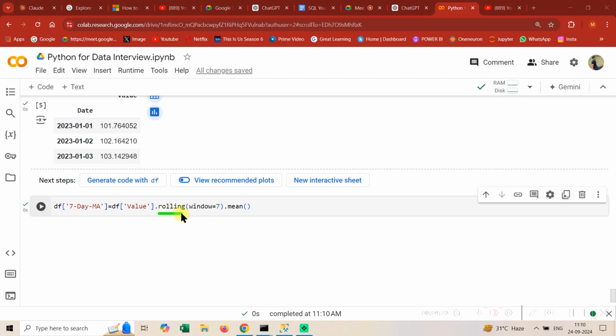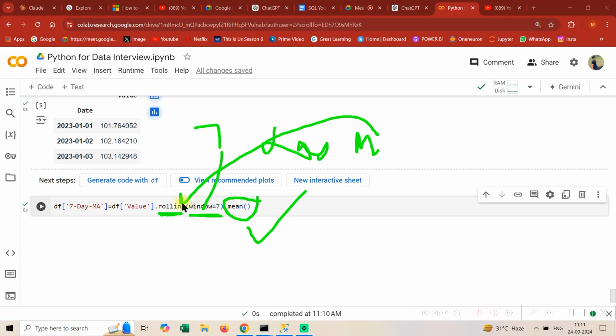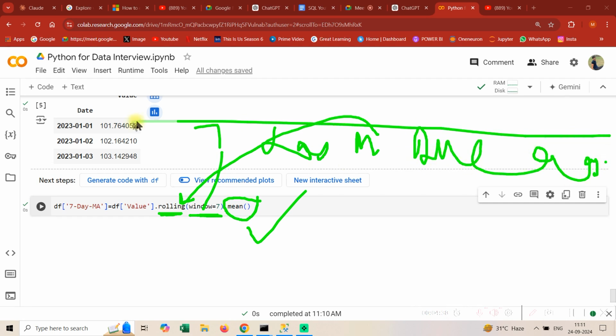It's just about knowing that if you wish to take something at a rolling level, you need to write rolling, then you need to write window as 7, and then this is the aggregation that we are using, so that we'll get a 7-day moving average, which is nothing but this. So tell me guys, is it difficult? It's just about getting stuff done.